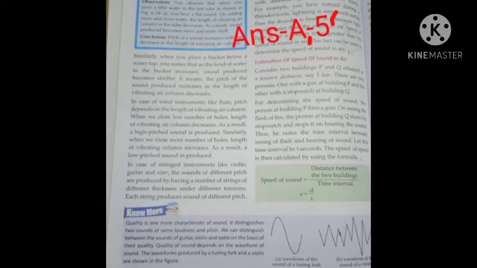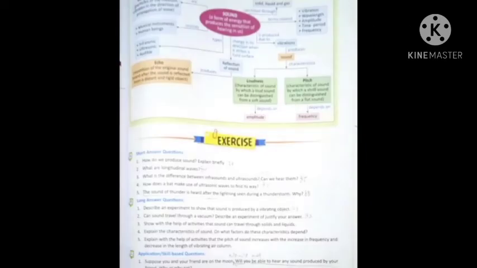You start from because. Because light travels faster than sound in air. Speed of light in air is a million times greater than the speed of sound in air. This is your short answer number 5. Now come to long answer questions.